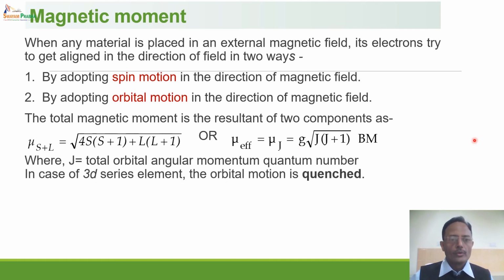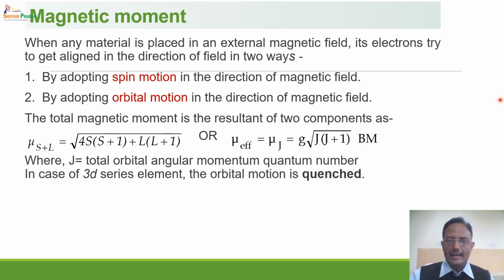Now, in case of 3D series elements, the orbital motion is completely quenched. Let us try to understand what is quenching of orbital motion. In case of 3D series elements, the 4s electrons are already lost while forming any compound or any complex. It means that the outermost electrons are the 3D electrons.